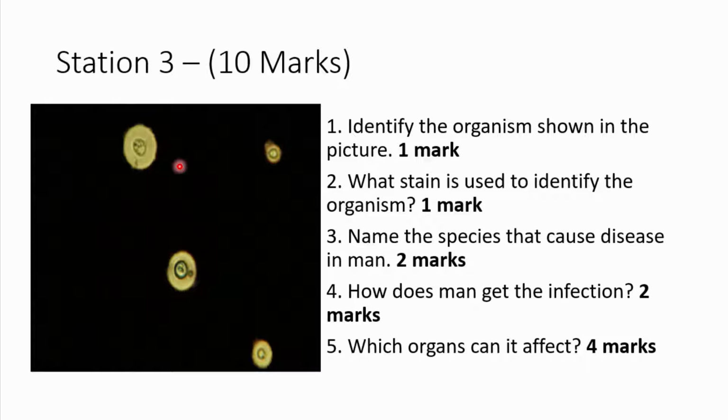What stain is used to identify the organism? That's another mark. Name the species that caused disease in man. How does man get the infection, and what organs can it affect? So that's about 4 marks.